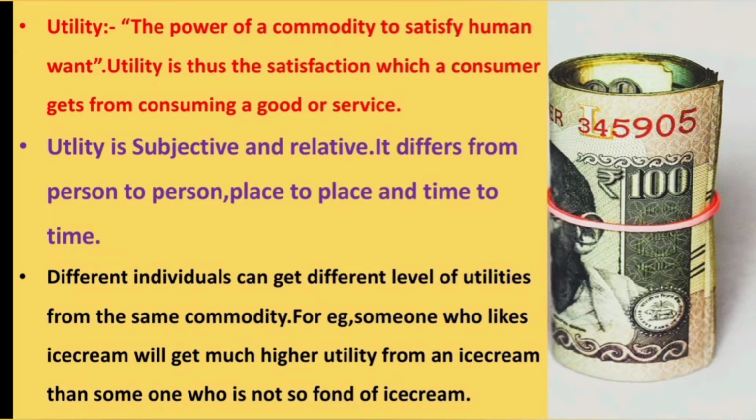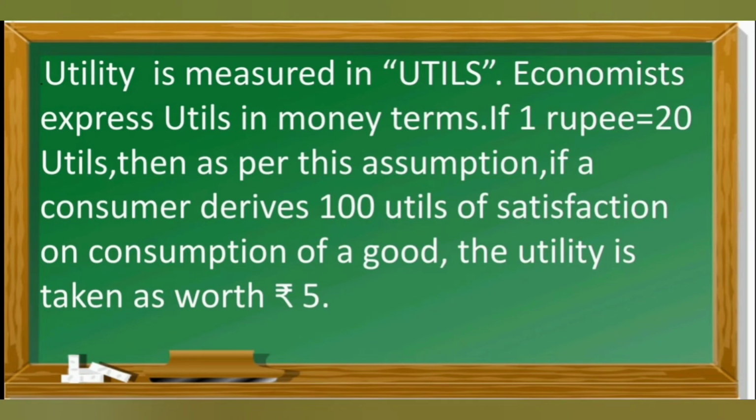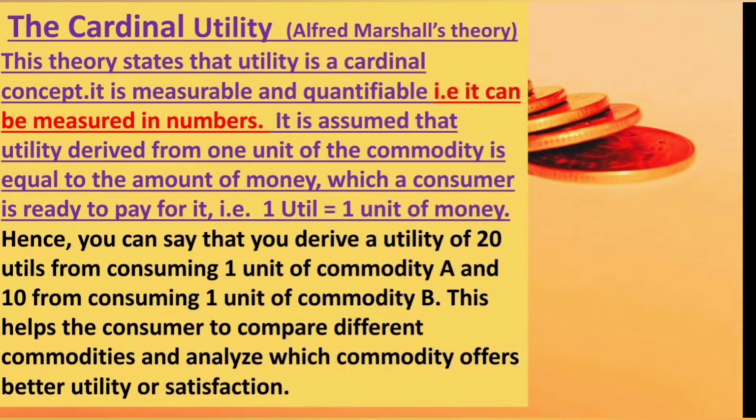And if 1 rupee is equal to 20 utils, then as per this assumption, if a consumer derives 100 utils of satisfaction on consumption of a good, the utility is taken as worth 5 rupees, and utility is expressed as total, marginal and average utility. This cardinal utility measurement, that is, utility can be measured, that concept is developed by Alfred Marshall.